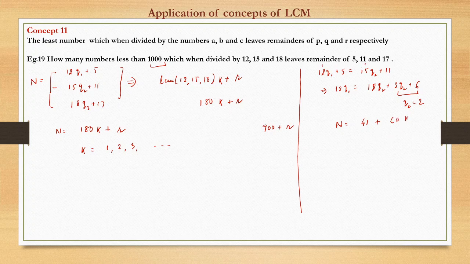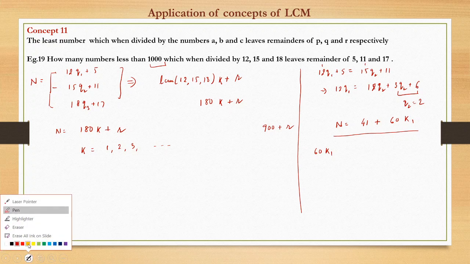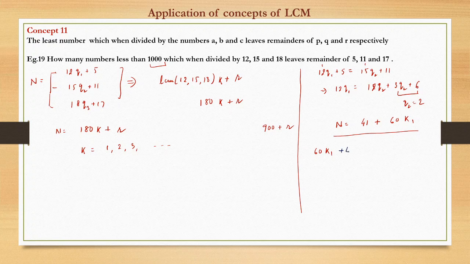Now this is the n we got after the first two equations. So this we will equate with the third equation. 60k1 plus 41 would be the same as 18q3 plus 17.